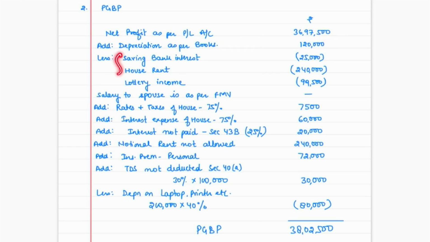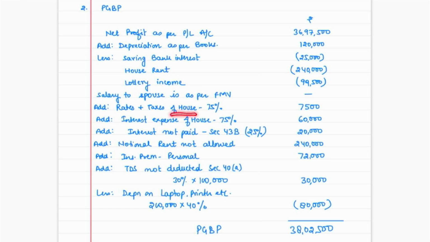And also these things were credited in the P&L account on the credit side, but these were not related to PGBP. They belong to some other head. Saving bank account interest, IFOS, house rent, house property, lottery income, casual income, IFOS. So I have subtracted it, correct? Then salary to spouse is at fair market value. So we have not done any adjustment over here. But yes, this salary would be clubbed in the hands of Mr. Basin, that we already did.